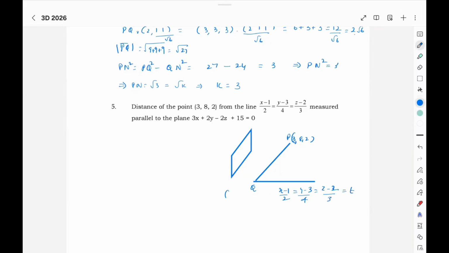Assume it as T: 2T plus 1, 4T plus 3, 3T plus 2. So PQ DRs is 2T plus 1 minus 3, 4T plus 3 minus 8, 3T plus 2 minus 2, that is 2T minus 2, 4T minus 5, 3T.